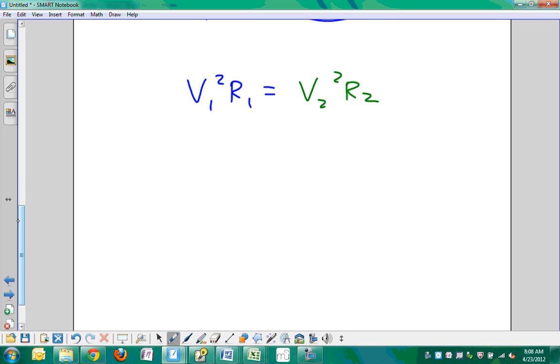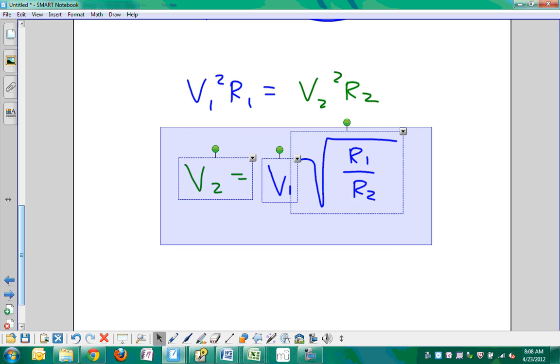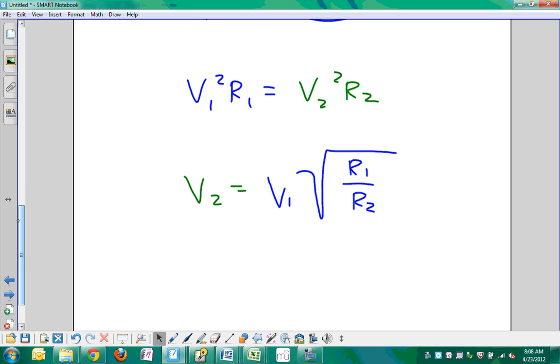All right, the green V says that V is equal to, what are we going to have here? V1 times the square root of R1 over R2. Does that look right? My math look okay there? We divided each side by R2.